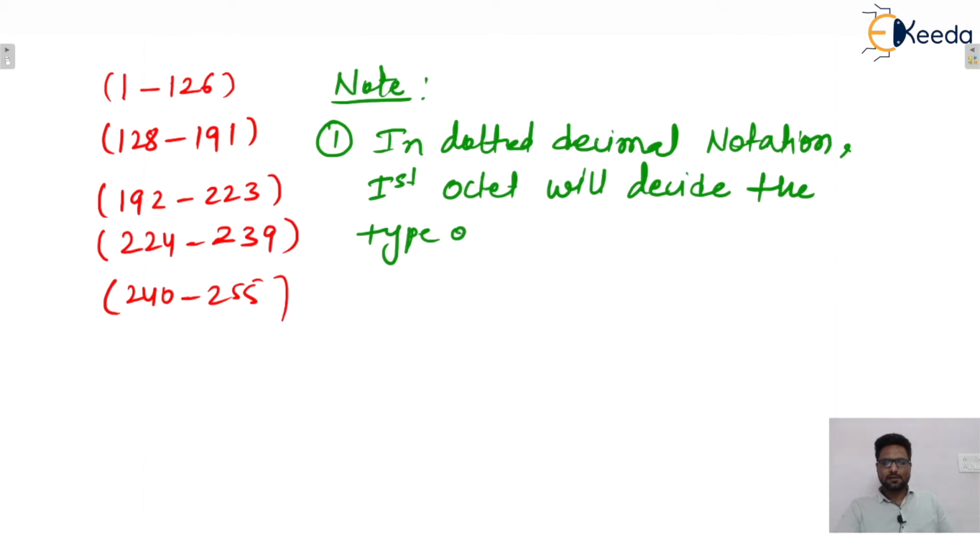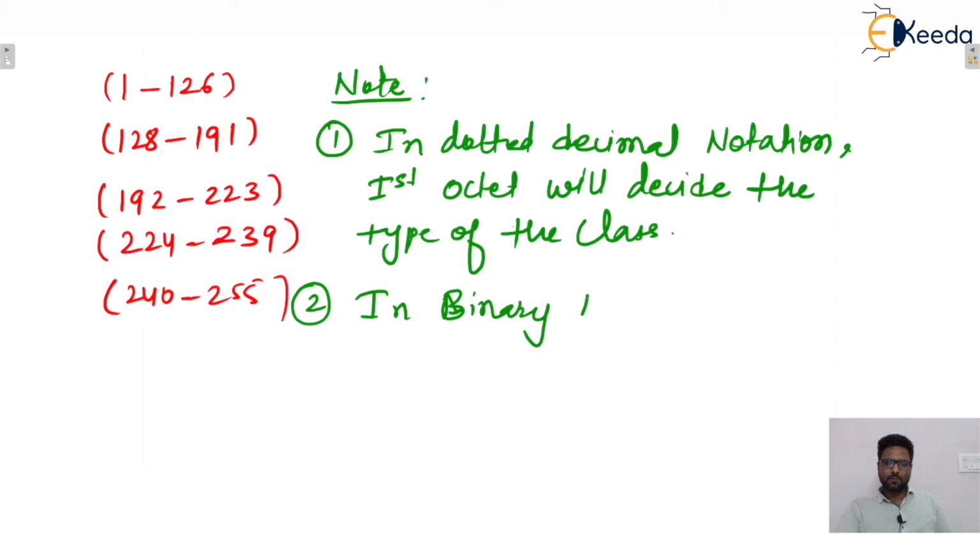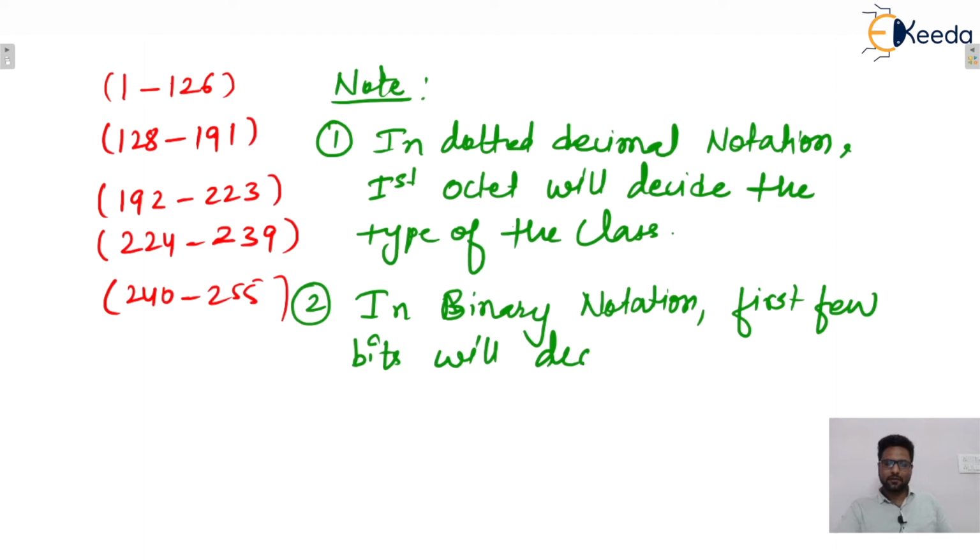Second, in binary notation, the first few bits from the left-hand side, be careful, will decide the type of the class.